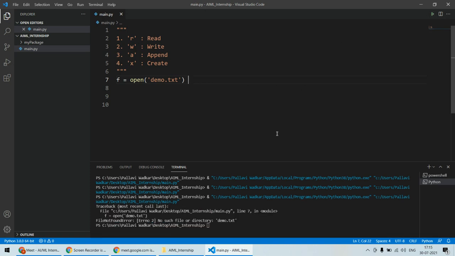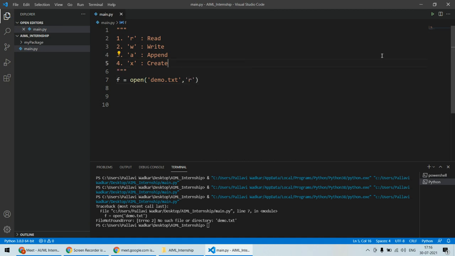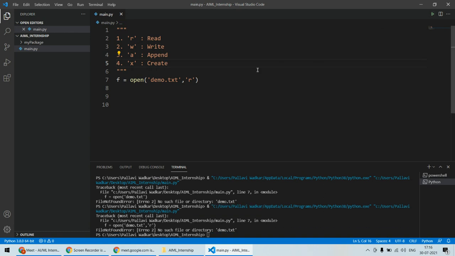Now in this case it will raise the error, a FileNotFoundError. That means there is no such file or directory by the name demo.txt. So that's the problem with read mode. Even if you pass the read argument, this one, which is nothing but the mode, again we'll get the exact same error, that the file does not exist. It's not there in that particular folder. So this is how the read mode will operate.